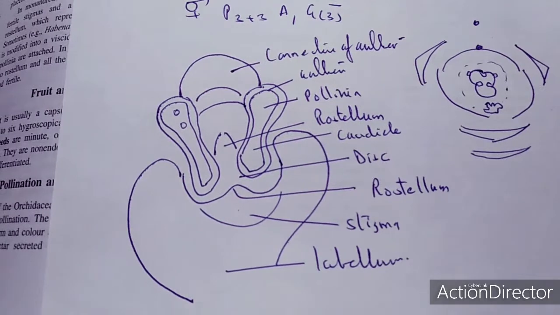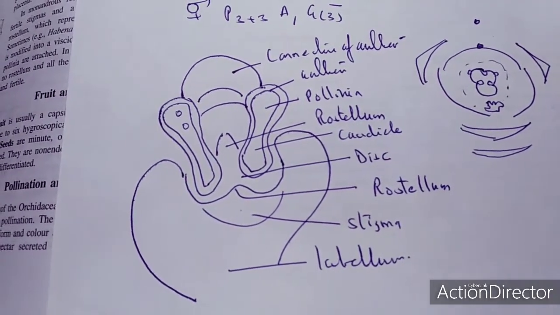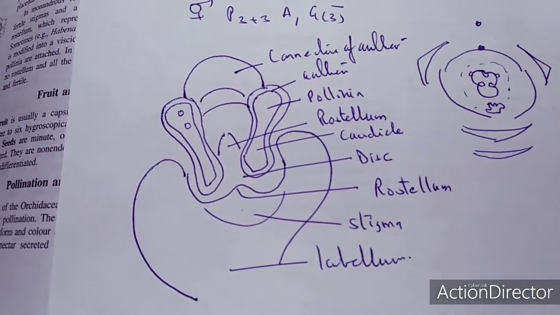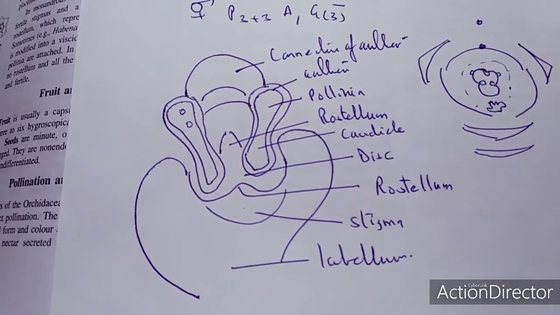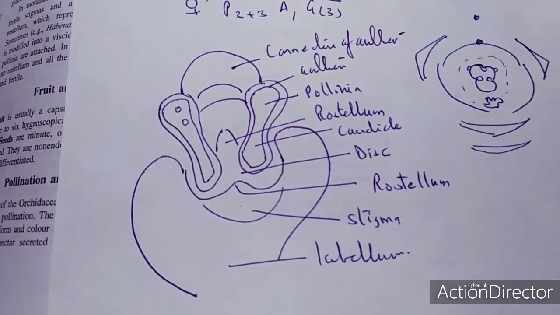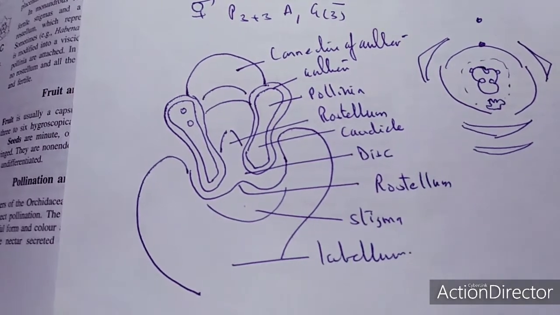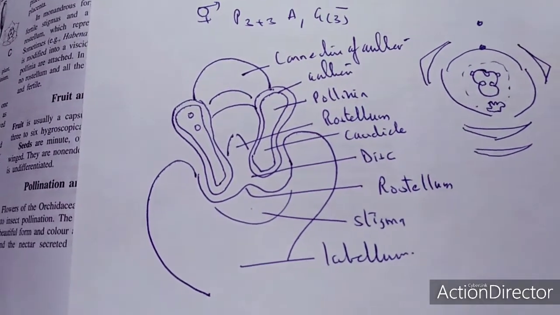So in the Orchidaceae, as we started with Orchis, Neottia, Dendrobium, Bulbophyllum, Cypripedium, Habenaria, these are the best examples which we use in our daily life. They are ornamental, and they are also used in industry. So thank you very much.